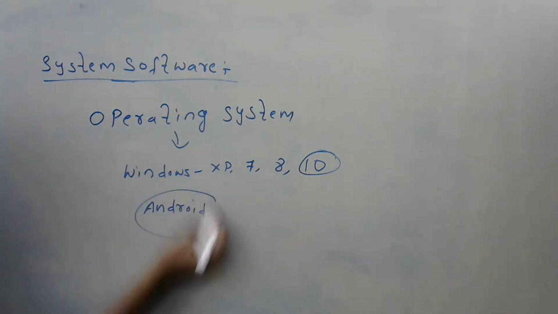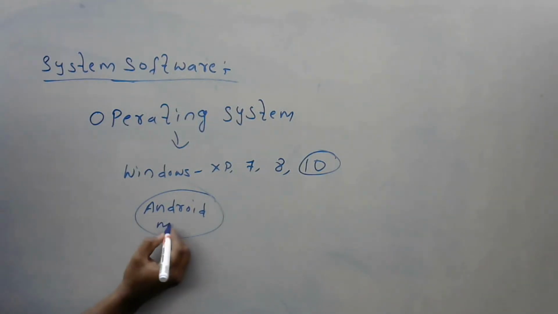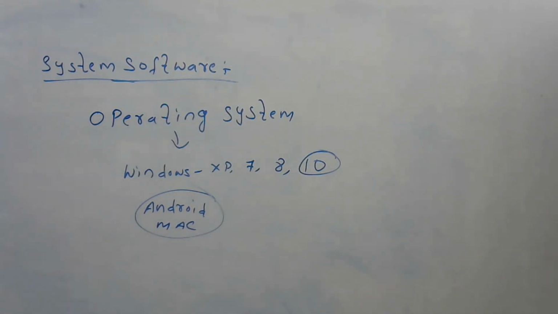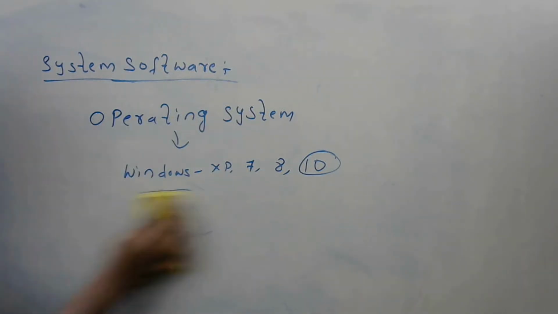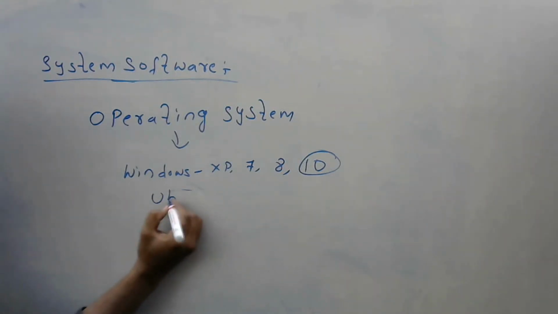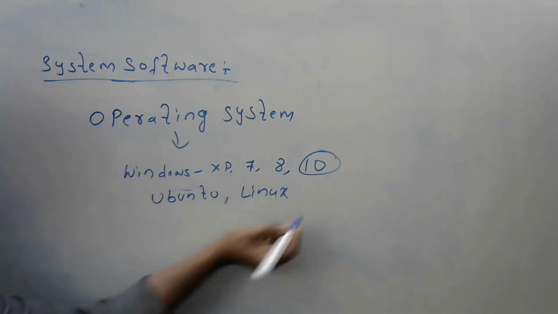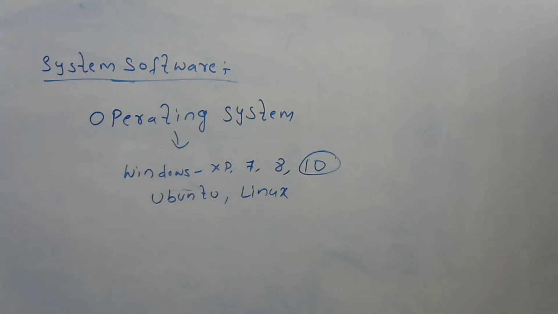If you take Apple, Apple uses what? Macintosh, the Mac operating system, right? Then you also have operating systems like Ubuntu and Linux. These are the different types of operating systems.